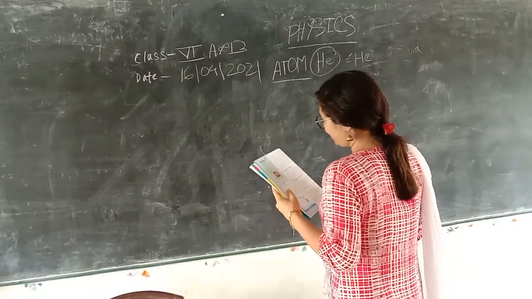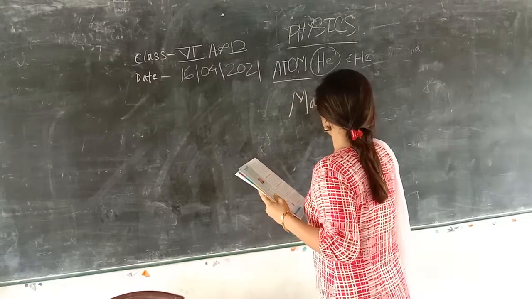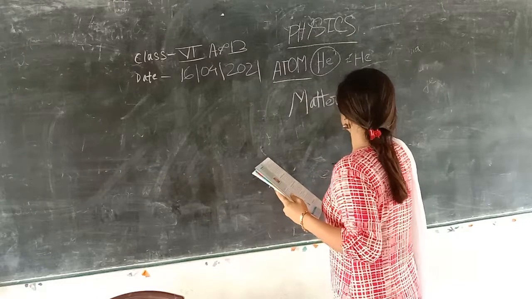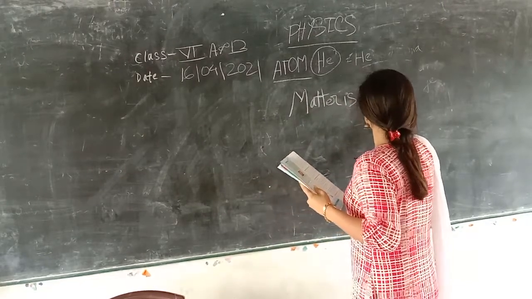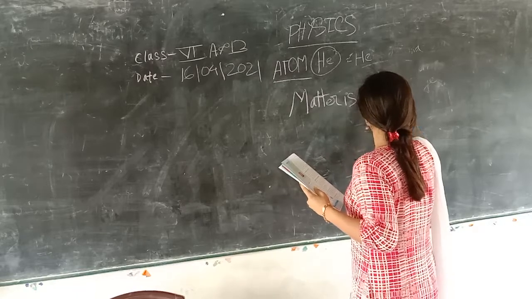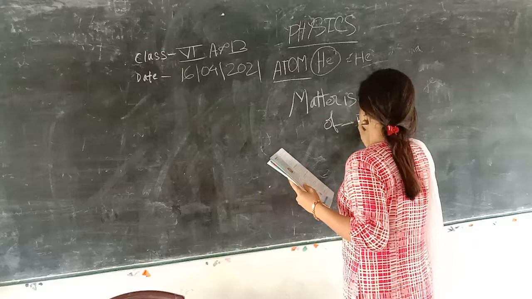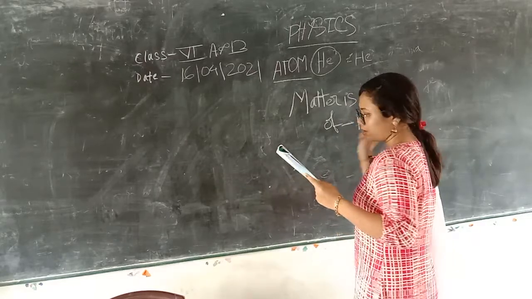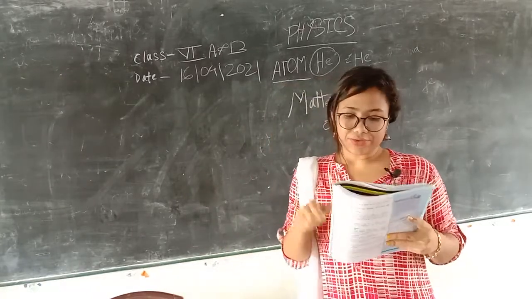So matter is made up of particles. These are the tiny particles.